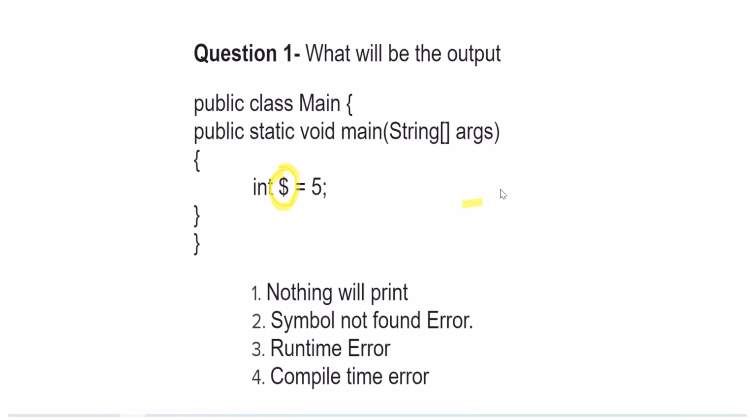But when we talk about Java, a dollar can also be a variable name. It is a valid variable name, right? So there is no problem, but since nothing is printing, the correct option is nothing will print. So this was simple, but those who only know C, C++, Python must not be knowing it, because this dollar is only allowed here.